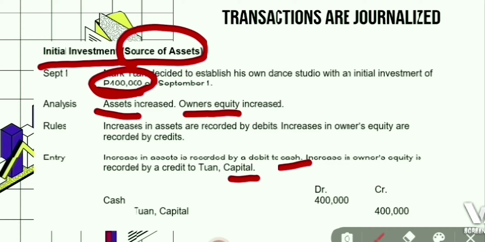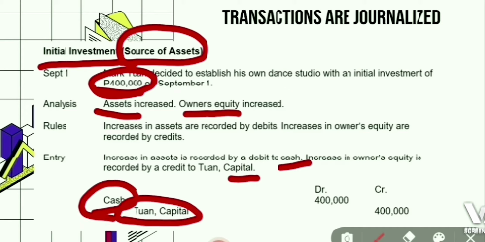To record the transaction, we have to debit cash and credit Tuan Capital, both amounting to 400,000 pesos. The cash on the debit side represents the addition of asset, and the credit to Tuan Capital represents the increase in owner's equity.